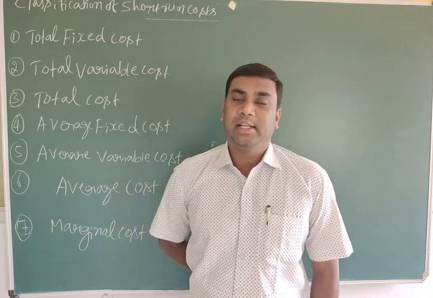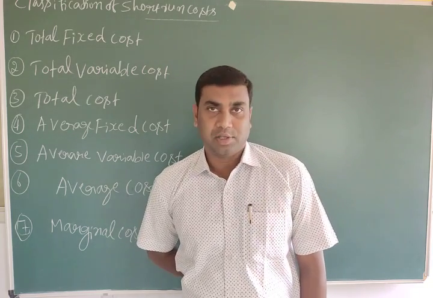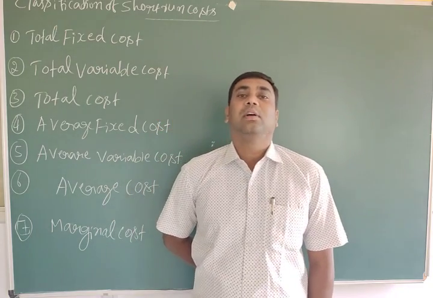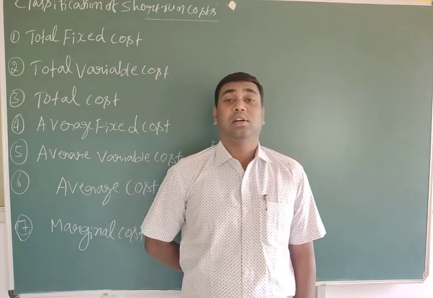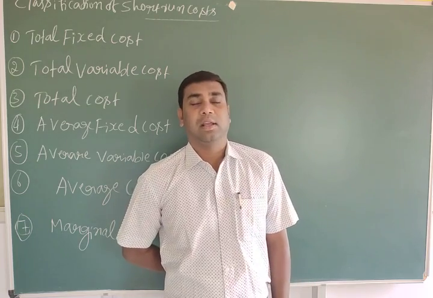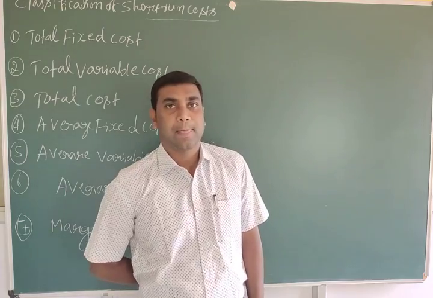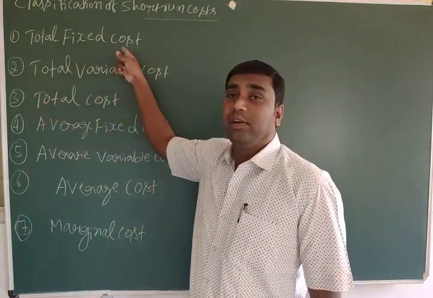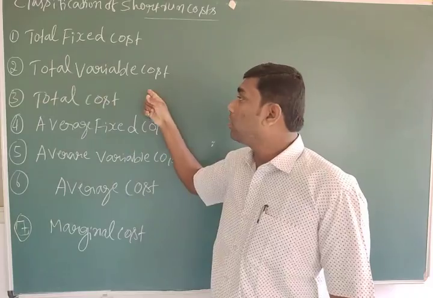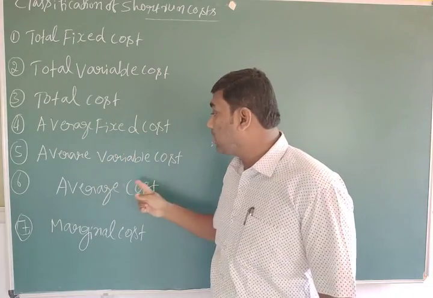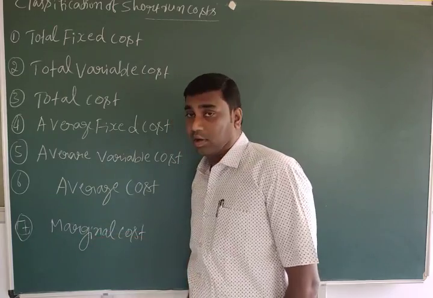So we discussed the classification of cost. In the classification of cost, there were two types: one is short run cost and the other is long run cost. Under the short run cost, we have to discuss total fixed cost, total variable cost, total cost, average fixed cost, average variable cost, average cost, marginal cost.